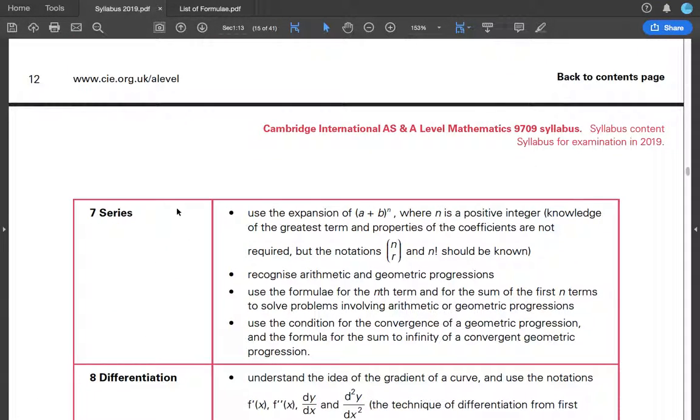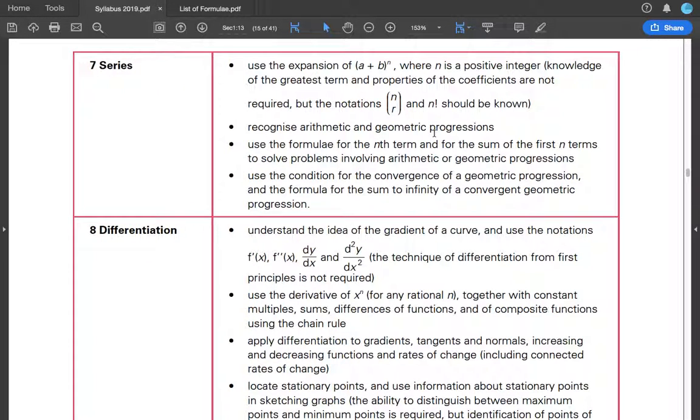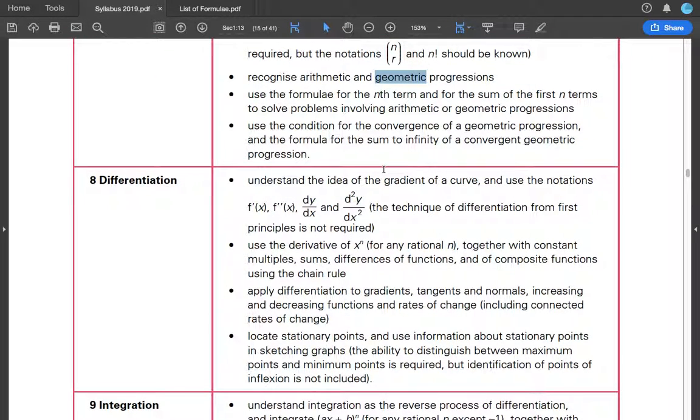Okay. Series. Use the expansion. Series means the binomial theorem, but the notations nCr and n factorial must be known. So you must know what a factorial is. Recognize arithmetic and geometric progressions. Use the formula for the nth term and the sum of the first n terms to solve problems involving arithmetic or geometric progression. Know the condition for convergence.